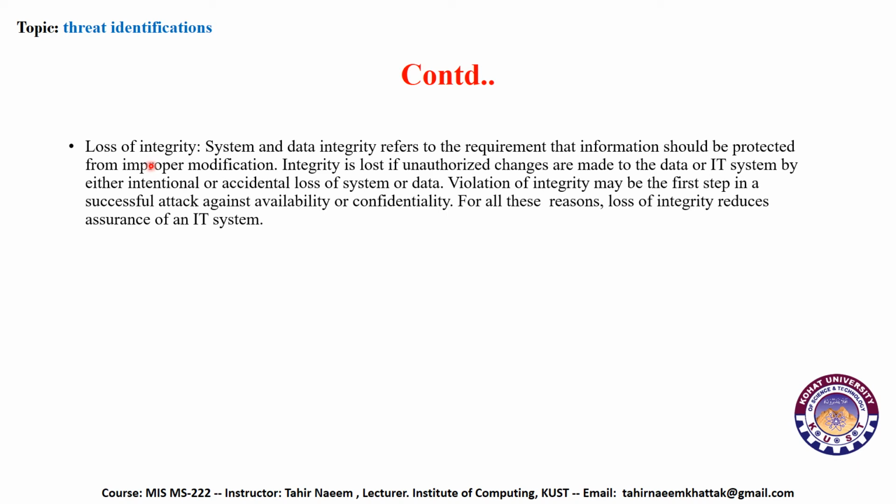Loss of integrity. System and data integrity refers to the requirement that information should be protected from improper modification. Integrity is lost if unauthorized changes are made to the data or IT system by either intentional or accidental acts. Violation of integrity may be the first step in a successful attack against availability and confidentiality. For all these reasons, loss of integrity reduces the assurance of an IT system.